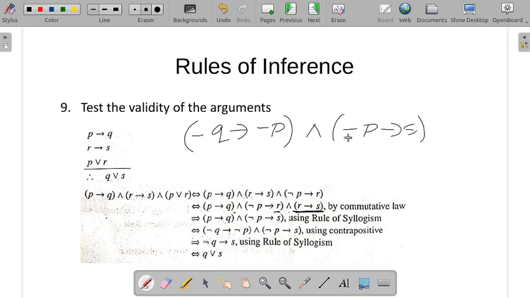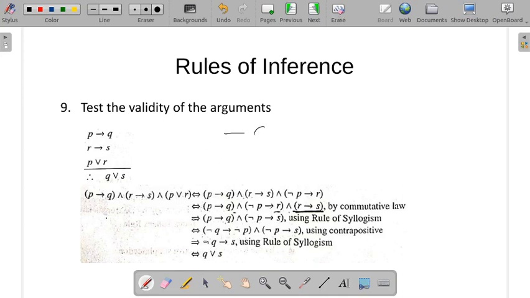So we have taken the contrapositive. So negation Q conditional negation P and negation P conditional S, using the rule of syllogism, we can say negation Q conditional S. So we have arrived at this term. How can we write next?